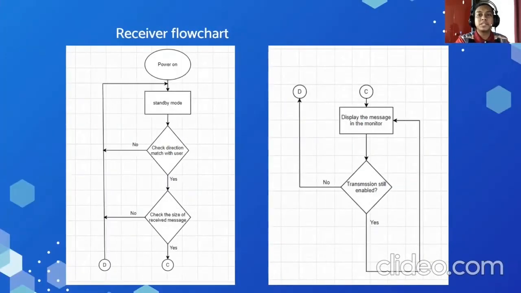For the receiver flowchart, same as the transmitter, the Arduino will power on and be in standby mode. Then the Arduino will check whether the direction matches the user or not. Then it will check the size of the received message. After all have been approved, the message will be displayed on the monitor. And if the transmission is still enabled, the message is still displayed on the monitor.